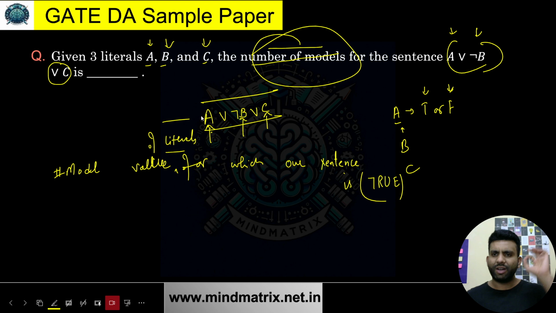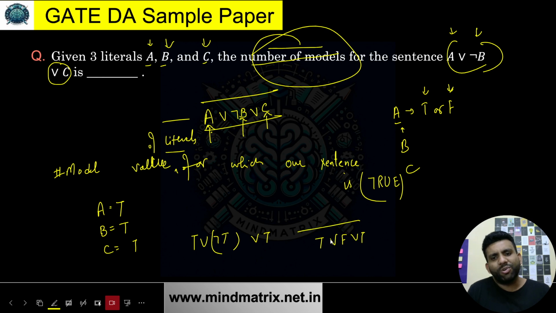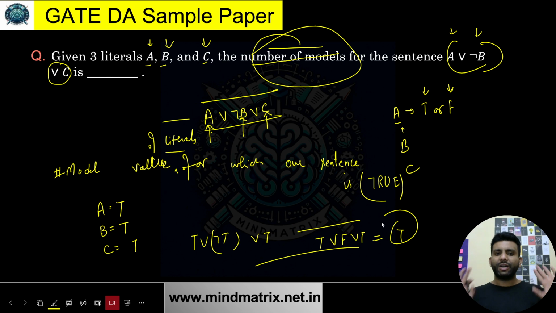Let's take an example. If my A is true, B is true, C is true, I'm just taking an example. What is the truth value of this sentence? True or negation of true or true. What is this? It is true or false or true. For the or operator, if at least one is true, the answer is going to be true. Yes or no? Up till this point, it is clear. So this is one of the models.